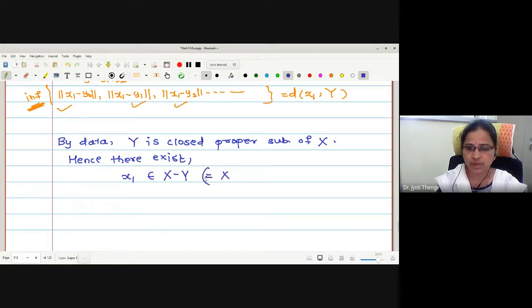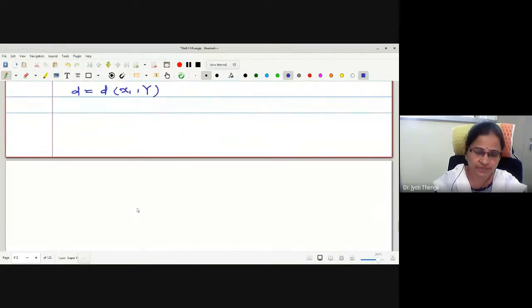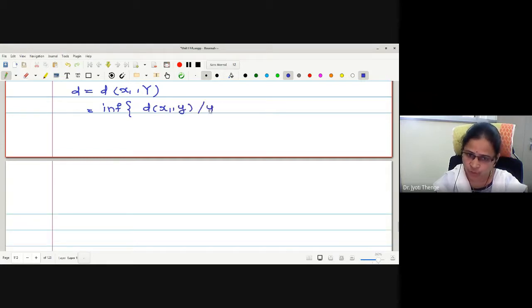X minus Y means X intersection Y complement. x1 is in X but not in Y, and we will define a distance d as the distance between x1 and Y. How is the distance defined? Just now I told you. We will find the infimum of the distances between x1 and the element y, where y is in capital Y. And how do we give the distance in normed linear spaces? By the norm. D is the infimum of the set.